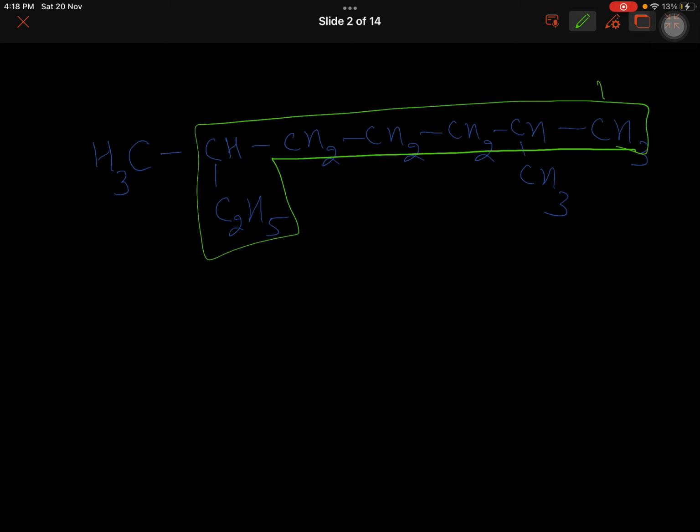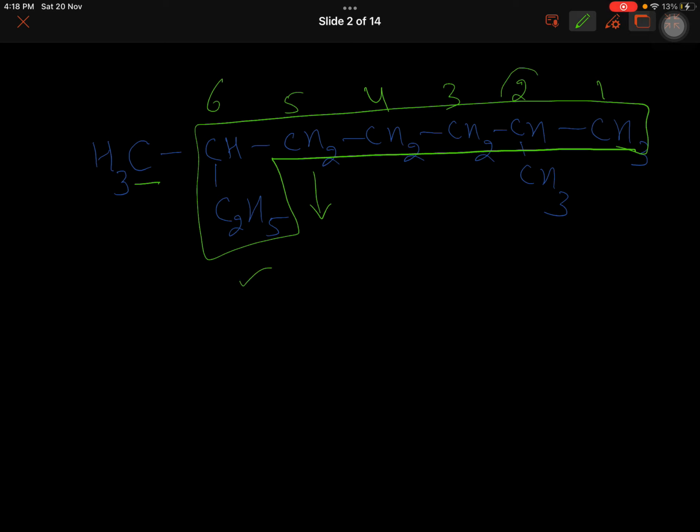I'll number from here. Here I have increased 1 carbon from the previous one, as I can see. So it becomes 1, 2, 3, 4, 5, 6. If I take this one, it becomes 7 carbons. But if I come this way, there are 8 carbons.